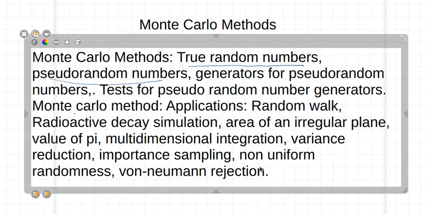And then we will utilize the Monte Carlo method to find multidimensional integrals, and we will talk about certain methods regarding that: variance reduction, importance sampling, and non-uniform randomness. And then finally we will talk about von Neumann rejection. So this is all about this course, right? So let me first of all talk about random numbers, what random numbers are.